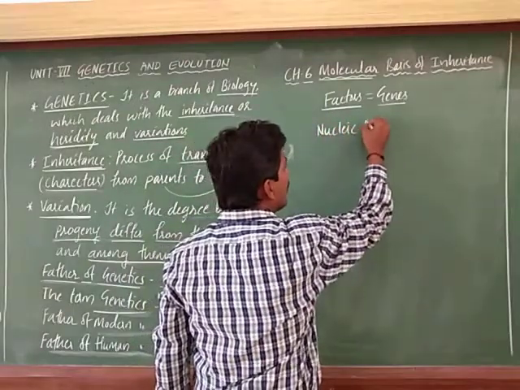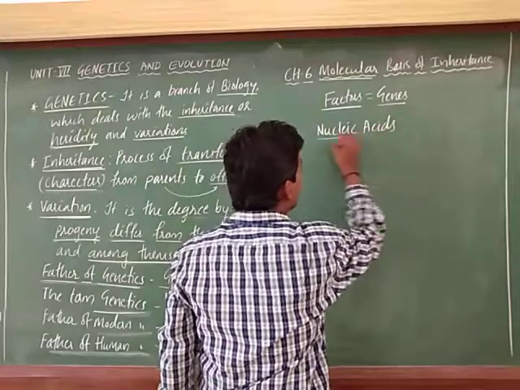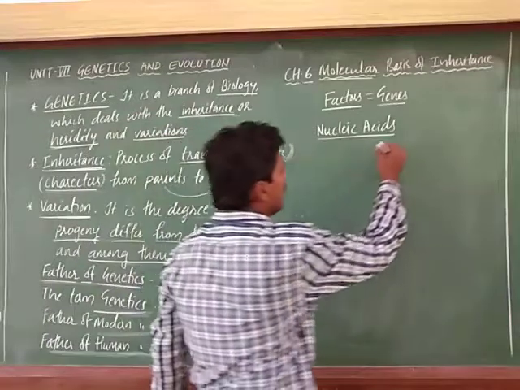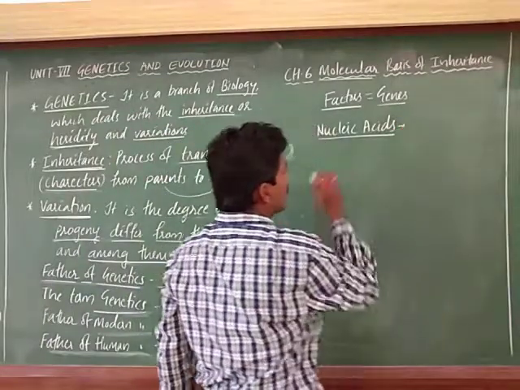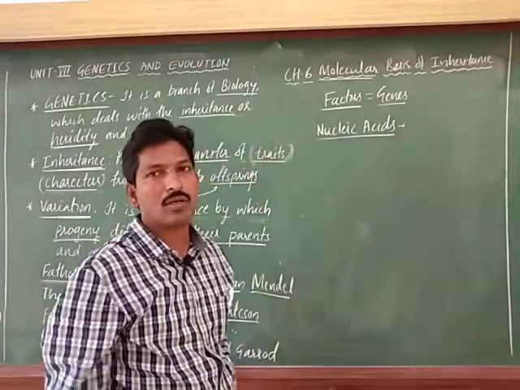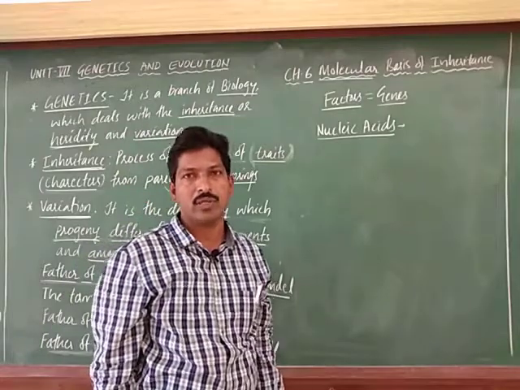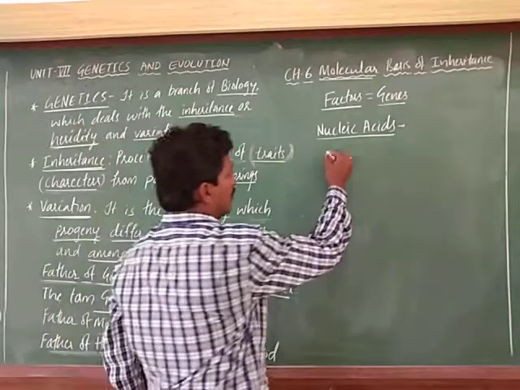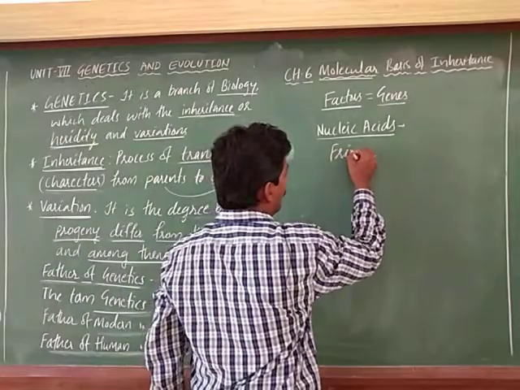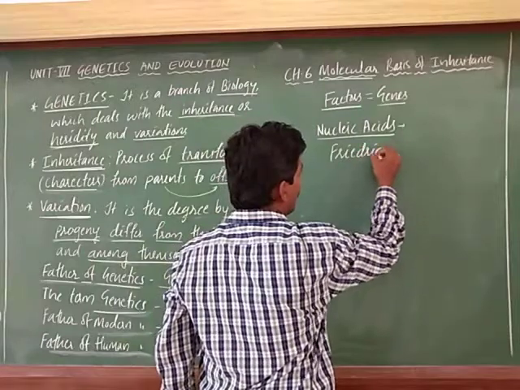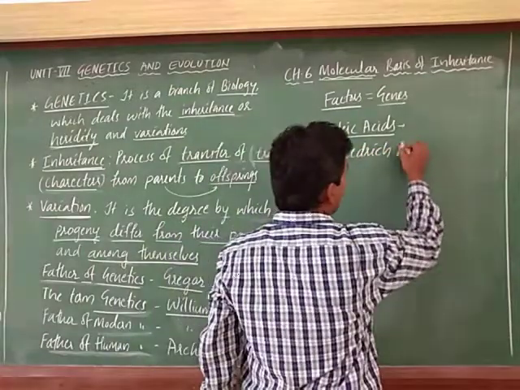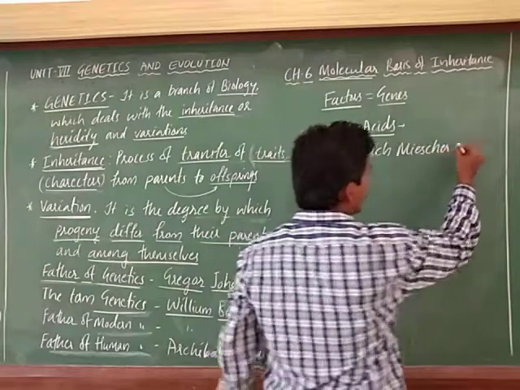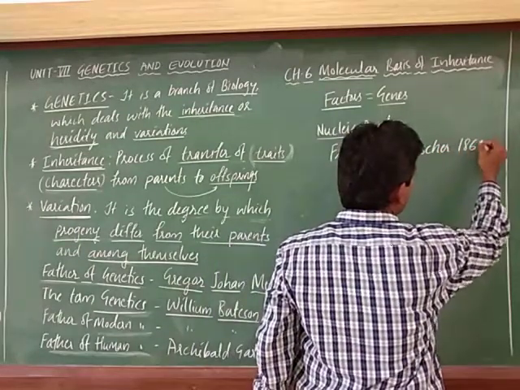Nucleic acids were first isolated, or discovered, by Friedrich Miescher around 1869.